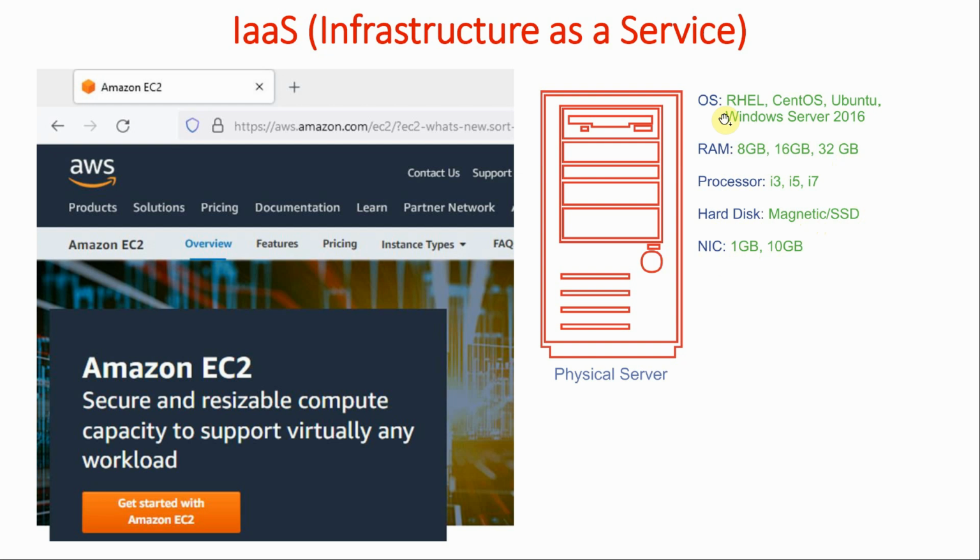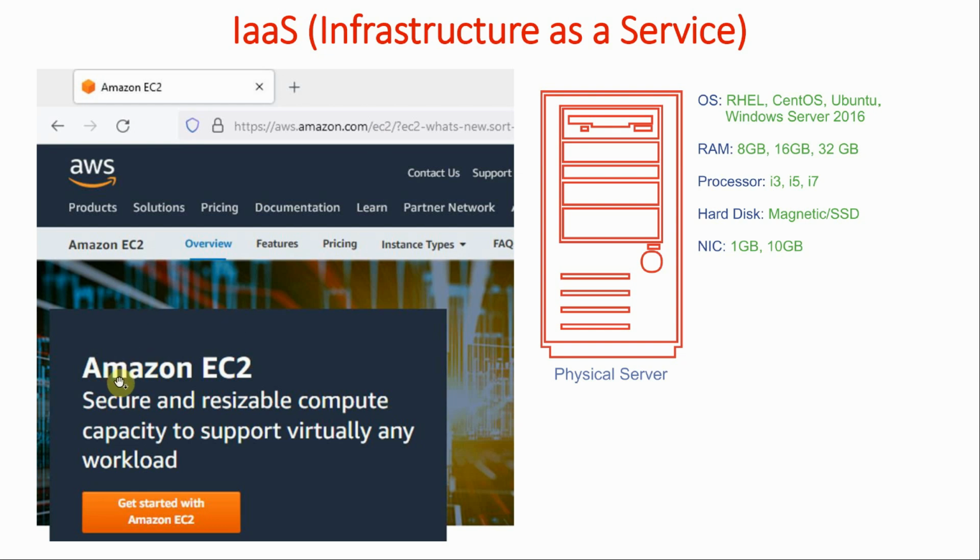Then we have to decide which operating system, whether we want Red Hat Enterprise Linux or CentOS or Ubuntu Linux or Windows Server 2016 or 19. That means you have to make a lot of decisions and then place the order. Now the order can take weeks and even months. Then once we have purchased, if we want to change certain things, like we do not want this type of processor, we want some other processor, or if we want to change the hard disk type, then the flexibility is not there. But now we can go to the cloud.